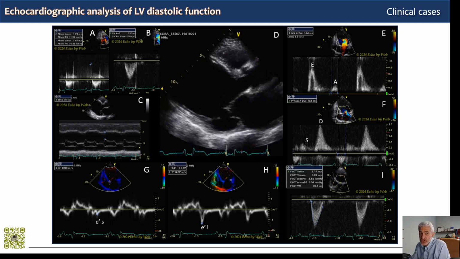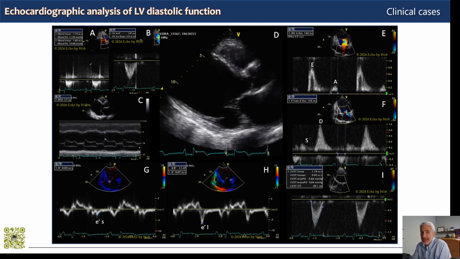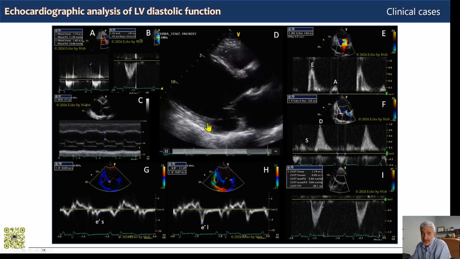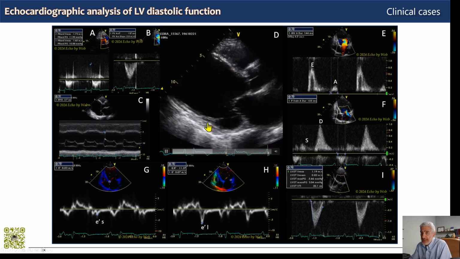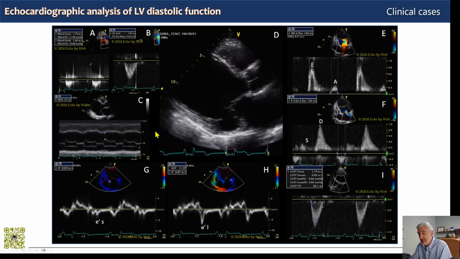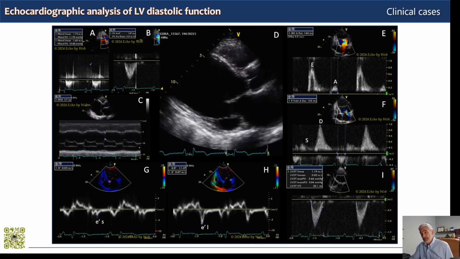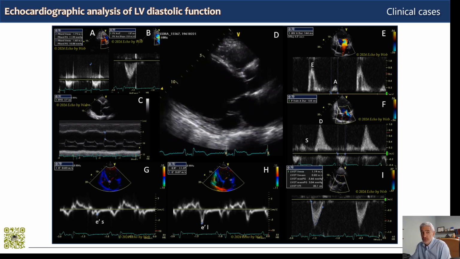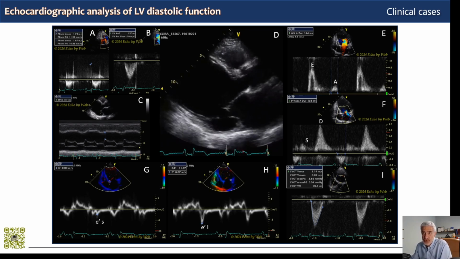We then switch to the parasternal long axis right ventricular inflow view, which is not shown here on the slide. And in this view, we perform the first continuous wave Doppler sampling of tricuspid regurgitation, and the other samplings will be in the 4-chamber view of the right ventricle and also in the subcostal view if necessary.